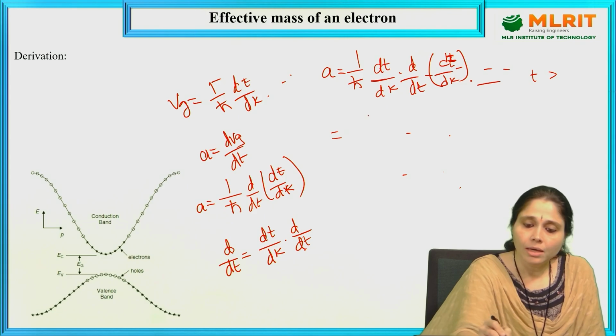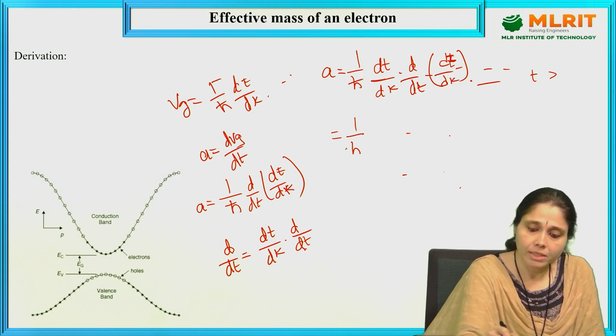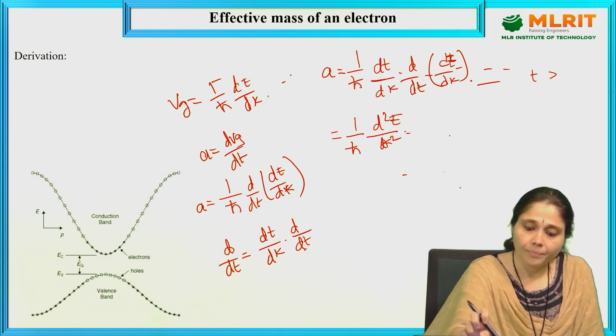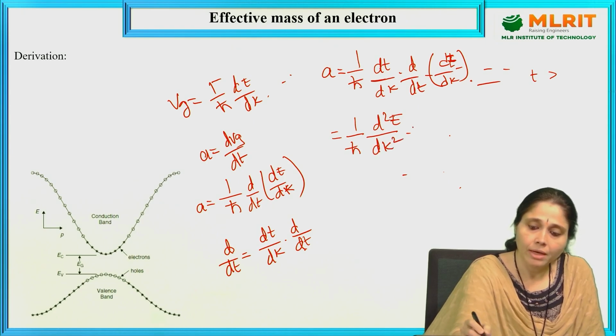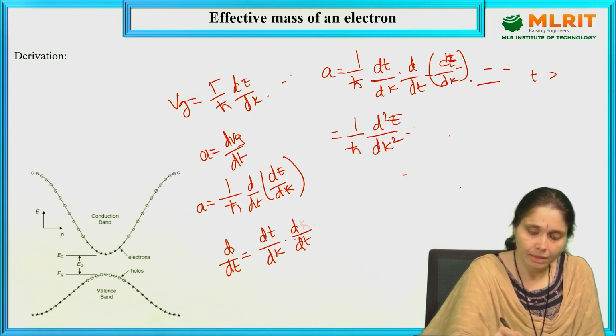So what happens here? 1 by h cut d square E by dk square into dk by dt.